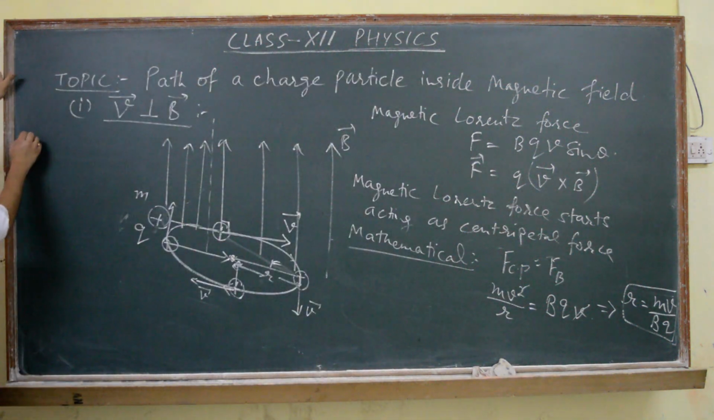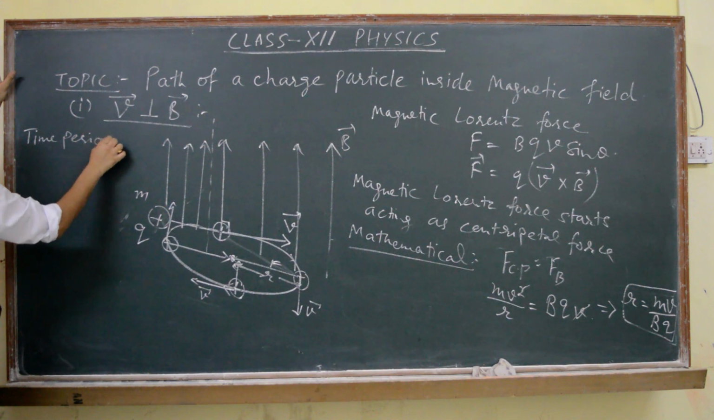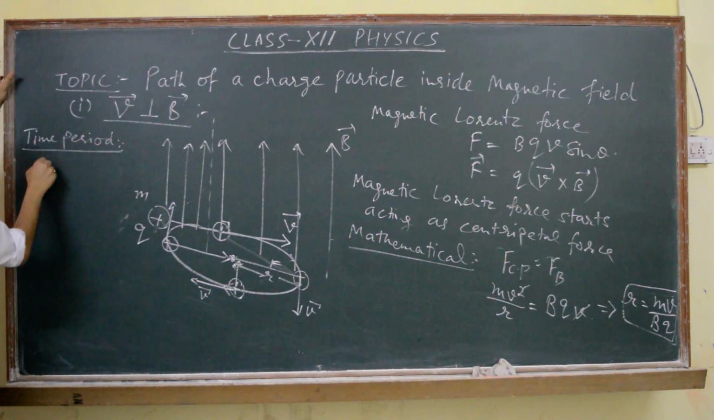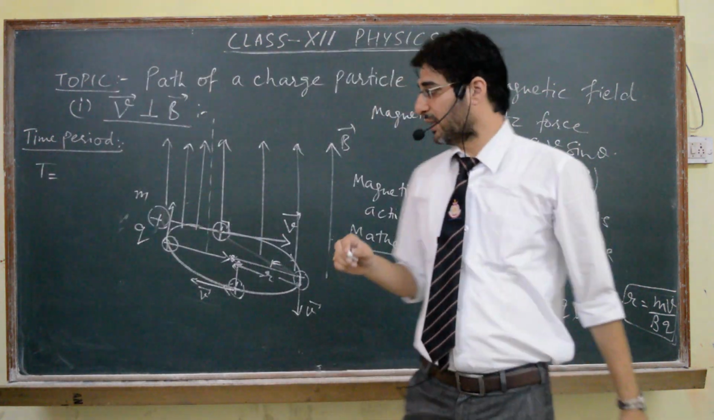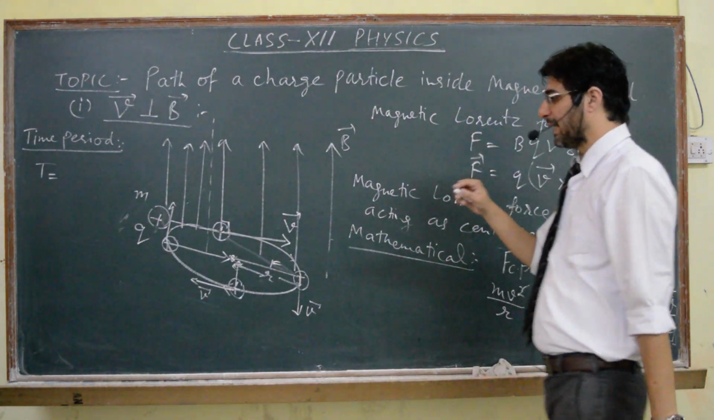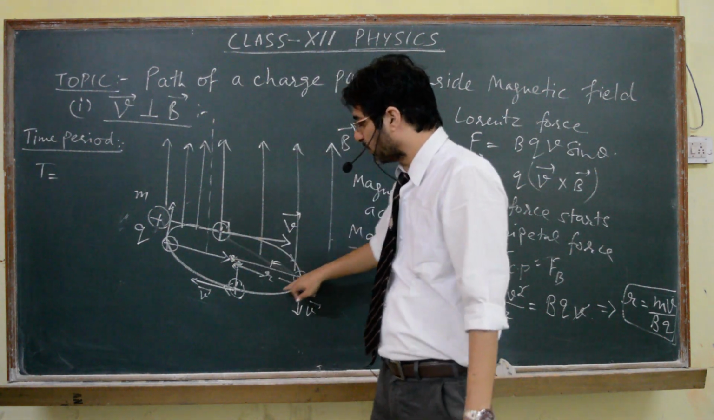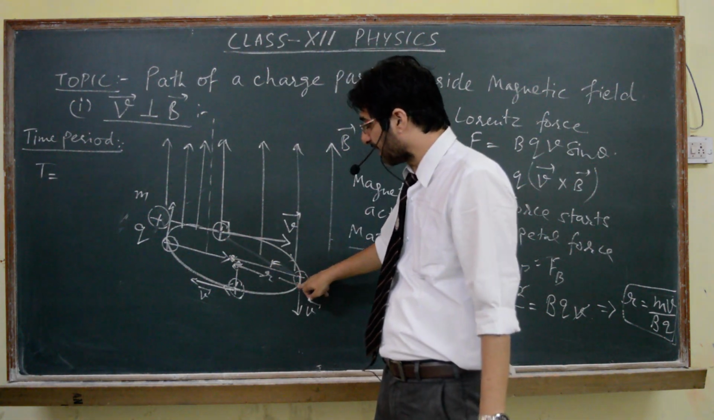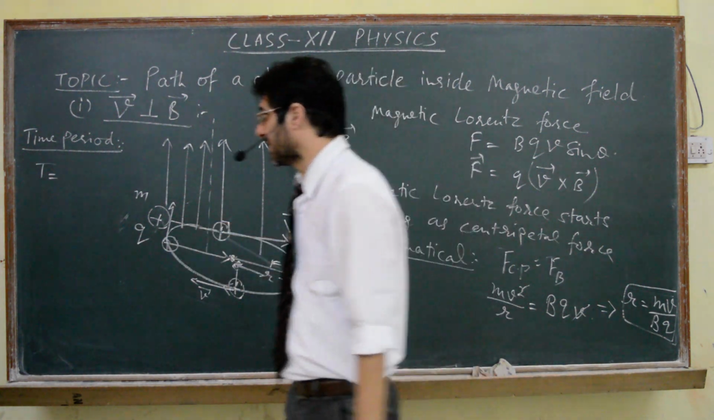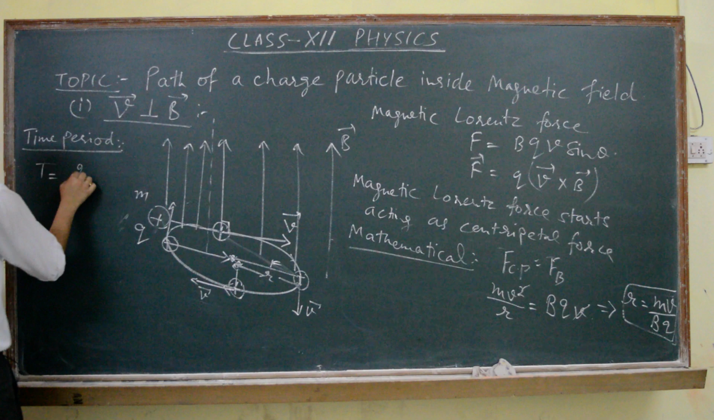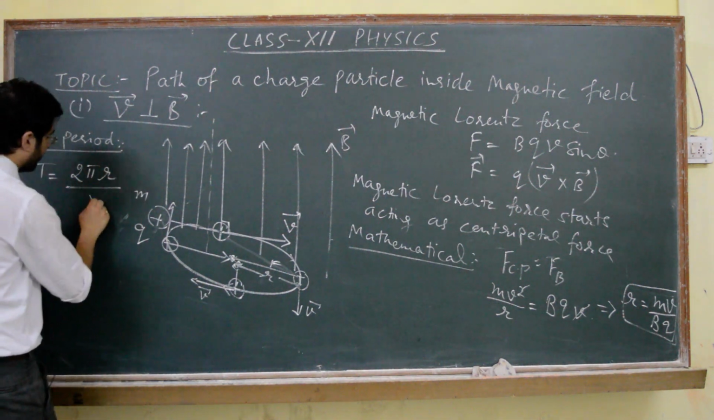Fine. If we talk about the time period, if we denote it by capital T, time period is time taken to complete one revolution. So how to find the time? Time is simply distance by speed. So if the particle is moving in this circular path of radius r and completes one round, then distance is given by circumference. That means 2 pi r by speed v.